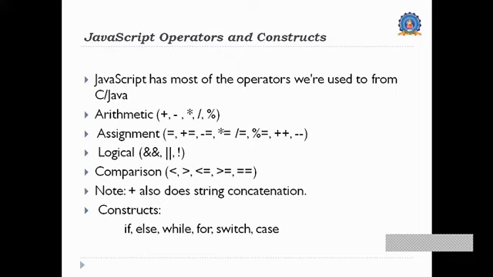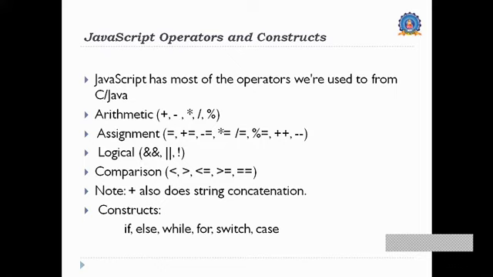I want to know how many of you know special operators like plus equal to, minus equal to, asterisk equal to, slash equal to, percentage equal to, and what they do. Let us see through the examples. Then we have the logical operators and, or, not. Then comparison operators: greater than, less than, greater than or equal to, and double equal to, that is equating.